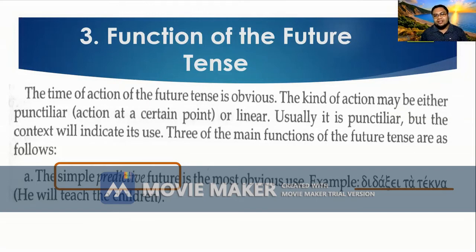So didasko becomes didaxei. The sigma and kappa here are dropped out and changed to xi. So didaxei ta tekna means he, that's third person, will, future, teach the children. That is an example of a simple predictive future.